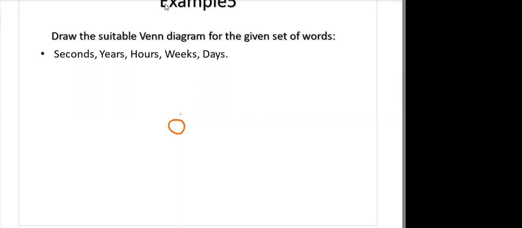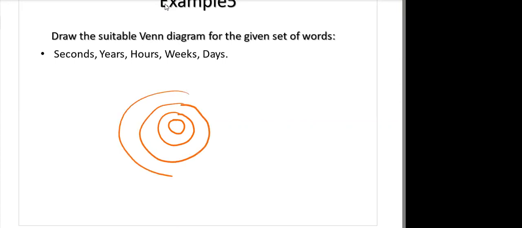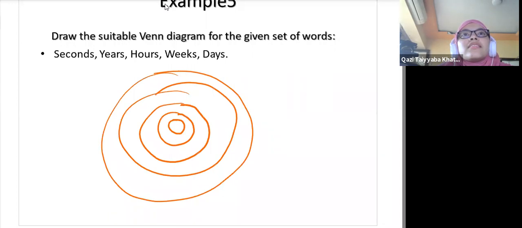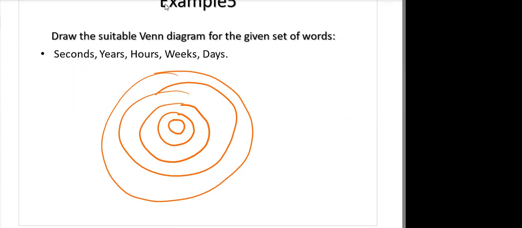All consecutive seconds come under hours. All hours, weeks, days. Oh, days. Did I read correctly, sir? All days are weeks, all weeks are years. So that's all. Sir, I did correctly, sir. I'm thinking and thinking. That's why I mentioned it's a very tough question.